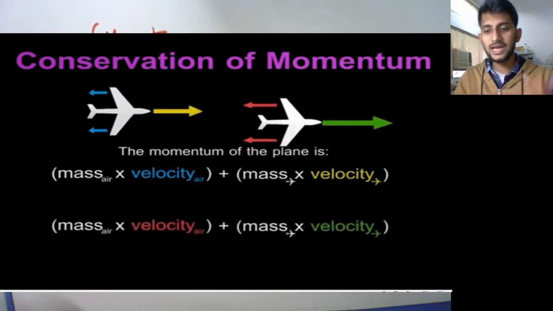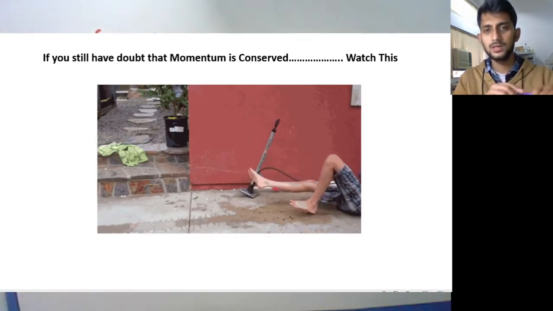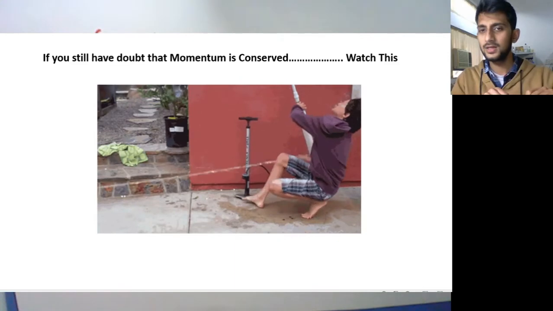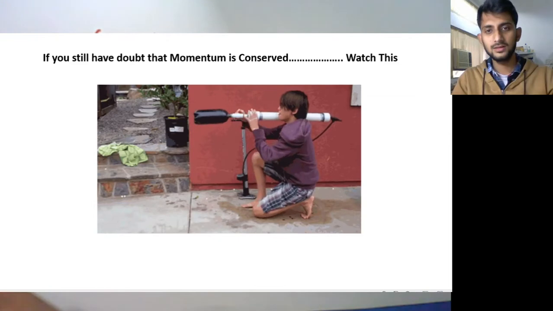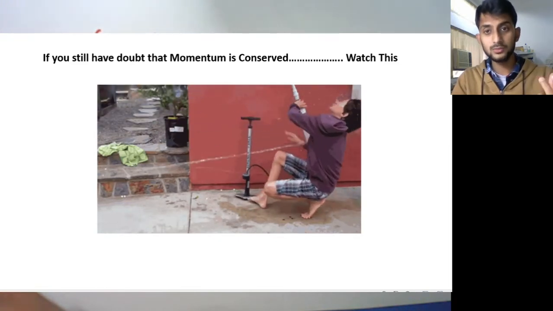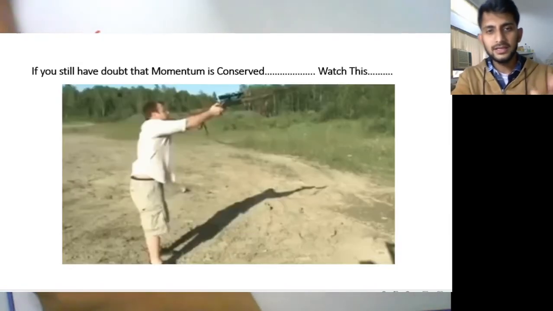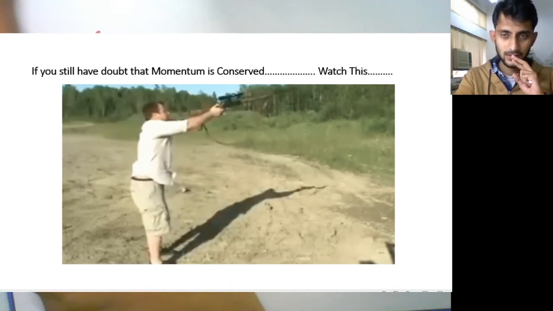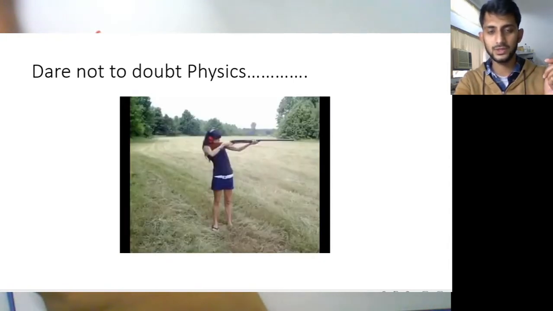Okay, so this diagram is for that. Yet we can have some other examples. If you still have doubt whether momentum is conserved or not, you have to watch this one. He's having a rocket launcher, and because the pressure is towards the left side, the bottle is moving towards the left side, and the water is leaving from the right side. Yet another example is this. You have to be very careful when you are firing something. And we have this example as well. So there is no reason to doubt physics when you have such things with you.